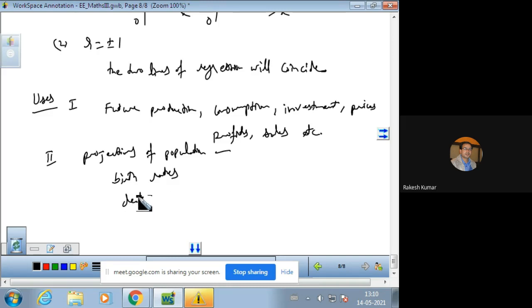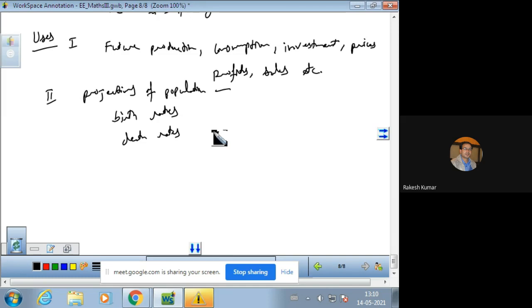We can also predict the death rates according to the prevailing conditions and other similar variables. So these are very important prospects in the field of economic planning and sociological studies.